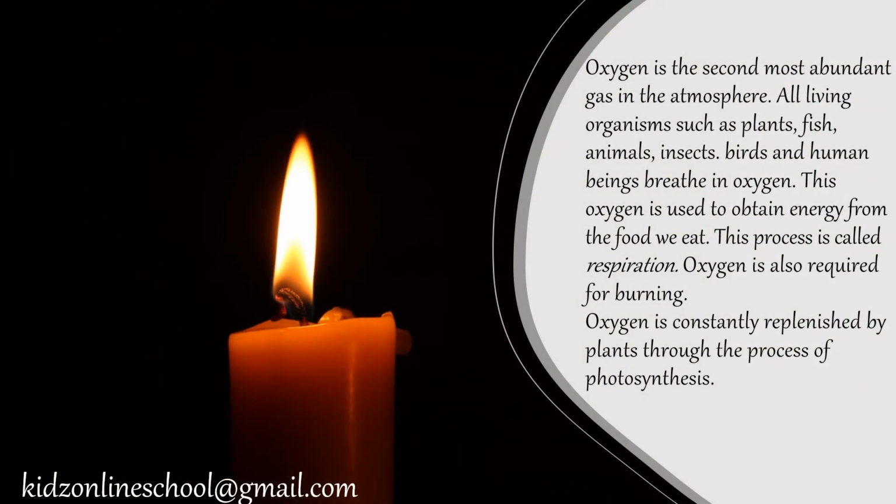Oxygen is the second most abundant gas in the atmosphere. All living organisms such as plants, fish, animals, insects, birds, and human beings breathe in oxygen. This oxygen is used to obtain energy from the food we eat. This process is called respiration. Oxygen is also required for burning. Oxygen is constantly replenished by plants through the process of photosynthesis.